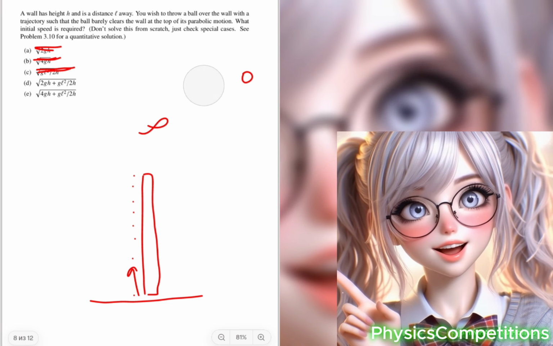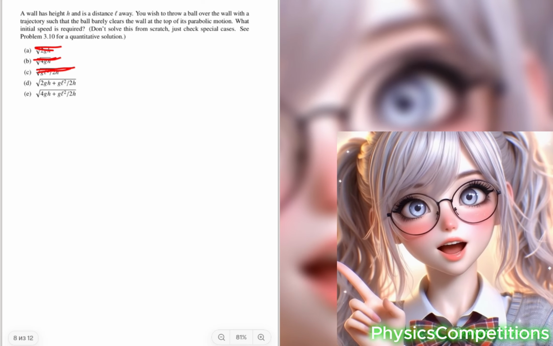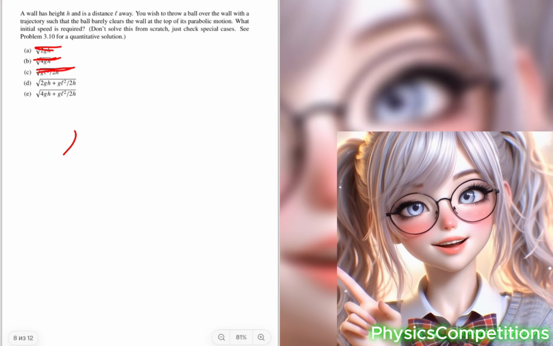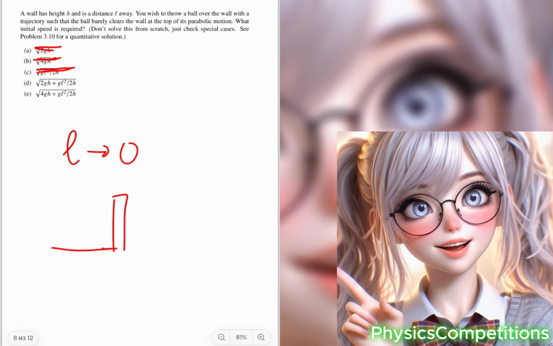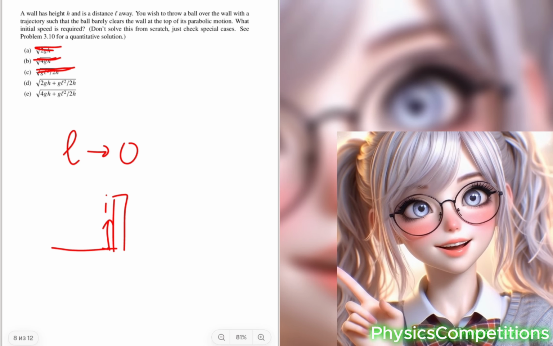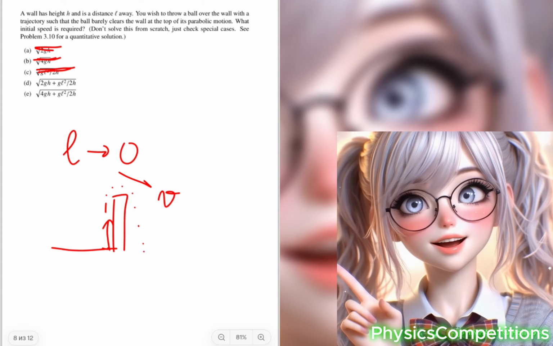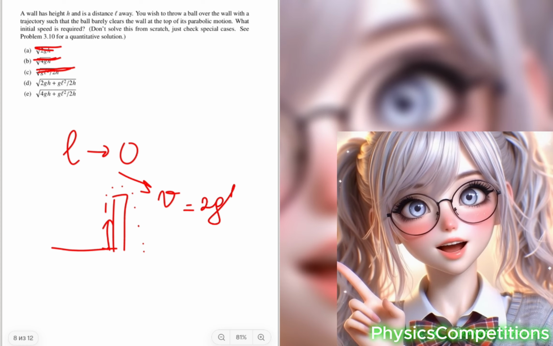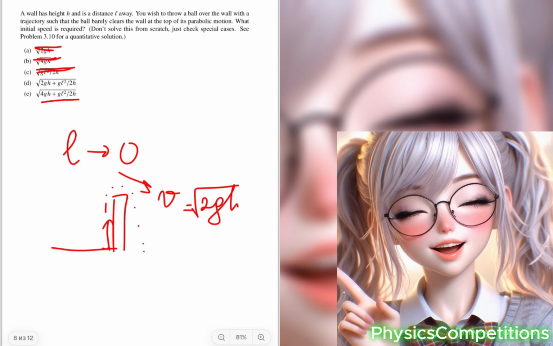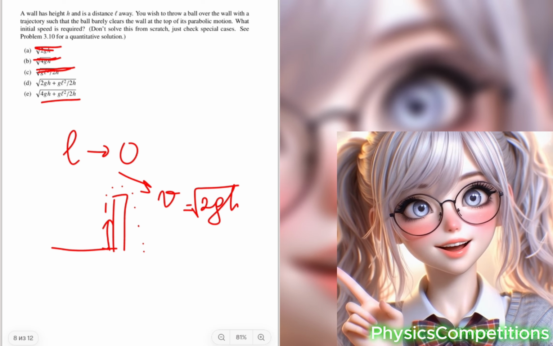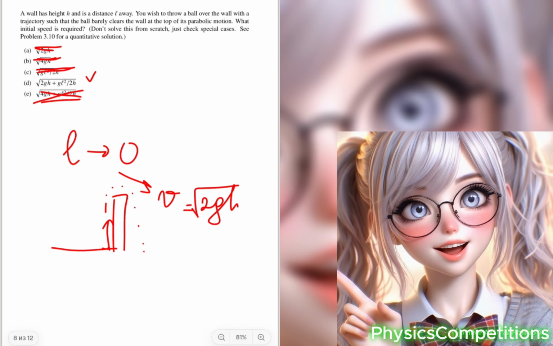Now, let's consider the fourth formula. Recall that at the very beginning, we analyzed a special case where the ball is thrown directly next to the wall. In that scenario, the initial throw speed should have been equal to the square root of 2gh. If we consider the case where the distance between the wall and the initial point of the throw approaches 0, we arrive at the same result. Thus, we can conclude that the fourth option is indeed correct.